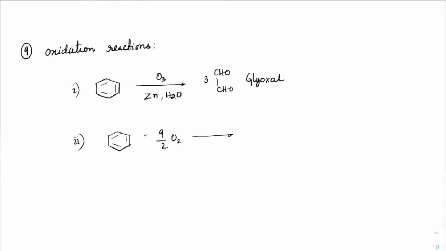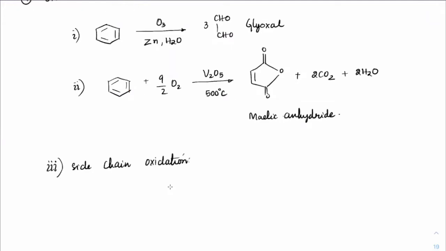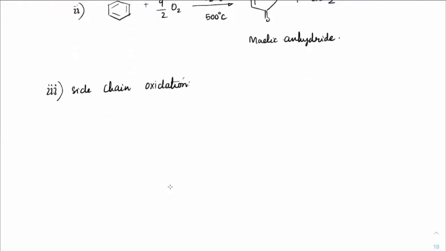When we oxidize in the presence of vanadium pentoxide at around 500 degrees, then this will become maleic anhydride. You know that this is the maleic acid which has become an anhydride. So these 2 carbons which are there will get oxidized to form carbon dioxide. So 2 moles of carbon dioxide will be formed, 2 moles of H2O will come out. So this is the formation and the product is maleic anhydride.